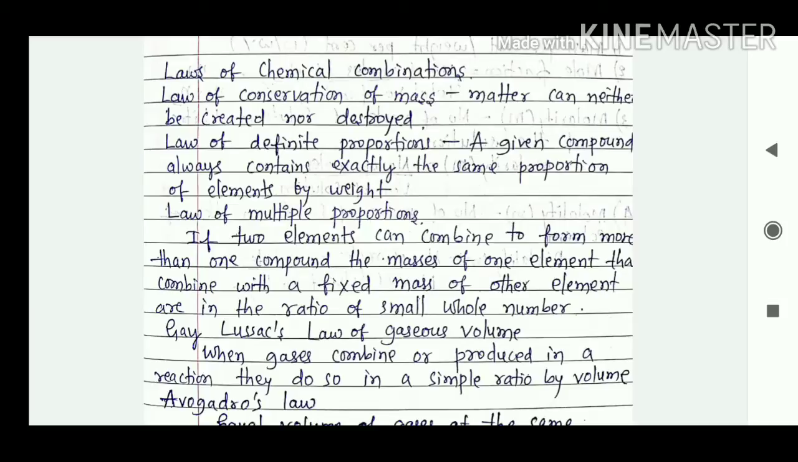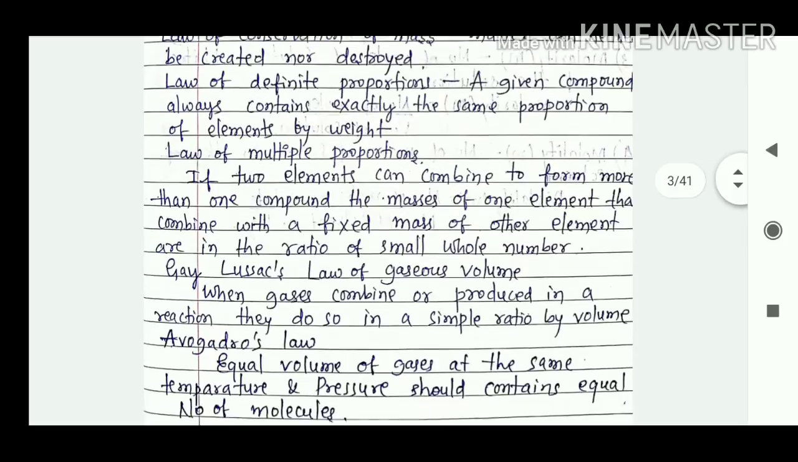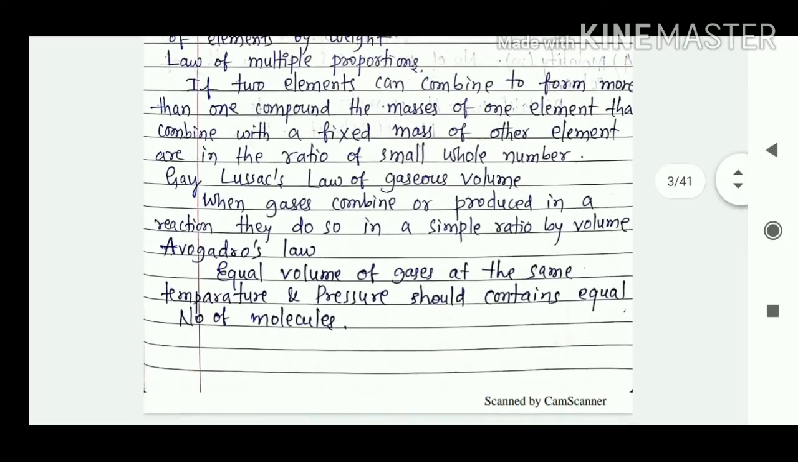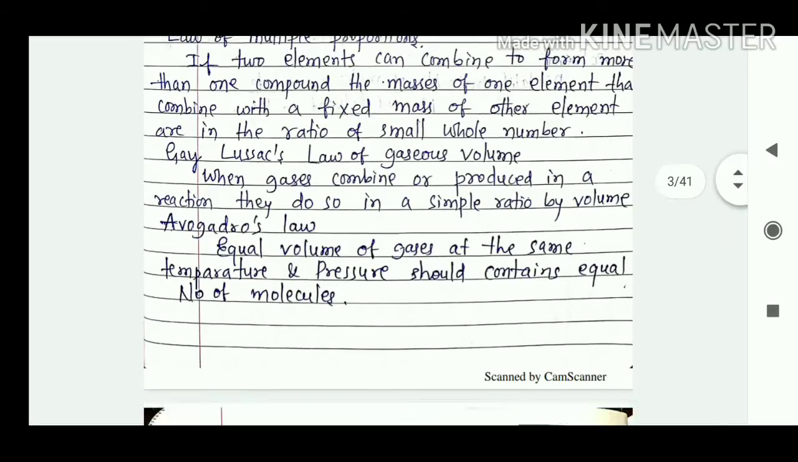Then we have Gay-Lussac's law of gaseous volume. When gases combine or are produced in a reaction, they do so in a simple ratio by volume. So this is known as Gay-Lussac's law of gaseous volume. Then we have Avogadro's law: equal volumes of gases at the same temperature and pressure contain an equal number of molecules. So this is Avogadro's law.